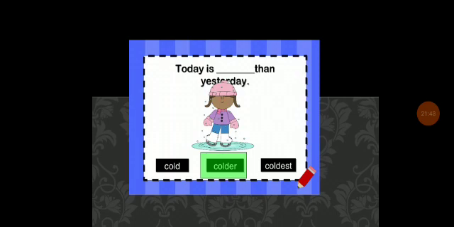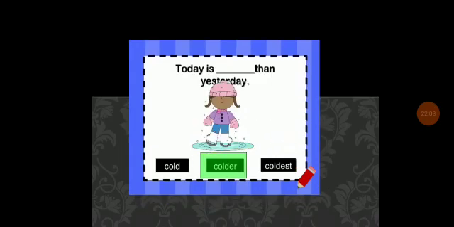And today is dash than yesterday. Today is colder than yesterday.